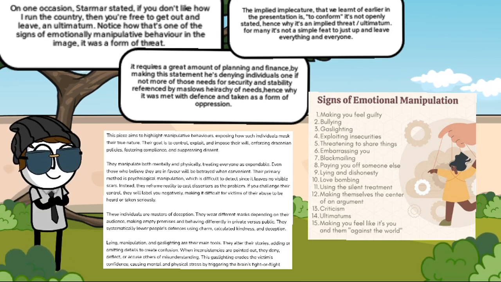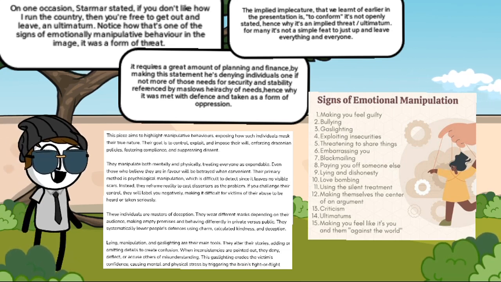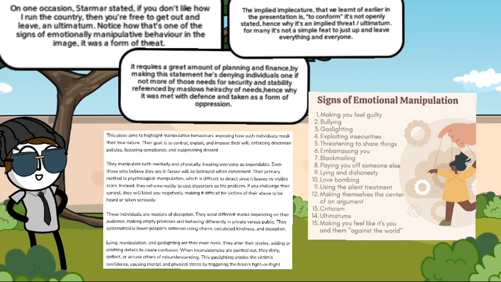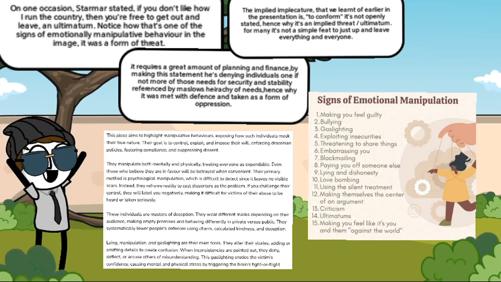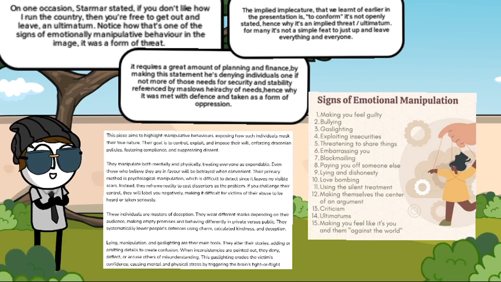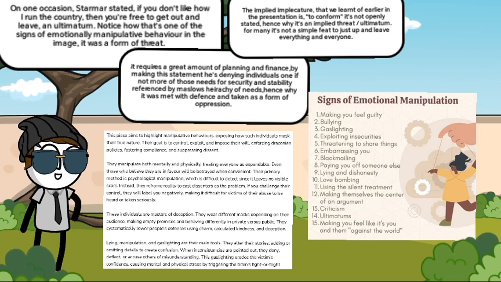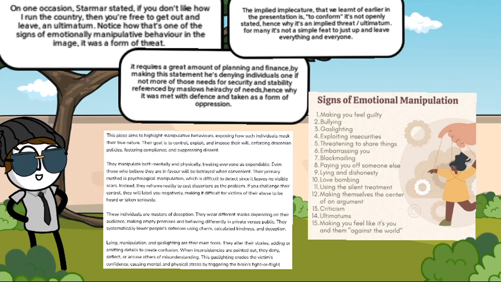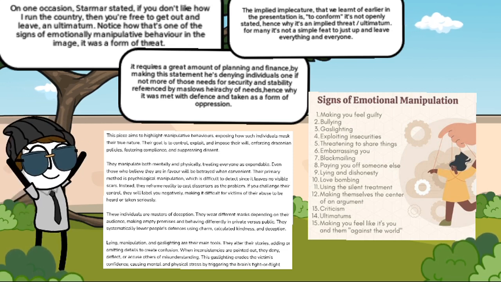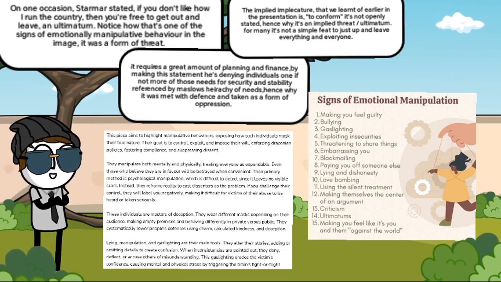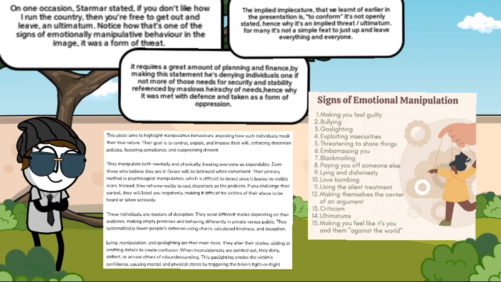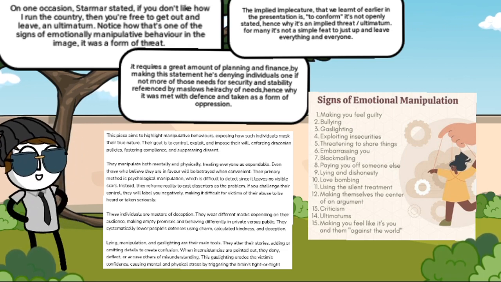This piece aims to highlight manipulative behaviours, exposing how such individuals mask their true nature. Their goal is to control, exploit and impose their will, enforcing draconian policies, fostering compliance and suppressing dissent. They manipulate both mentally and physically, treating everyone as expendable. Even those who believe they are in favour will be betrayed when convenient. Their primary method is psychological manipulation, which is difficult to detect since it leaves no visible scars.